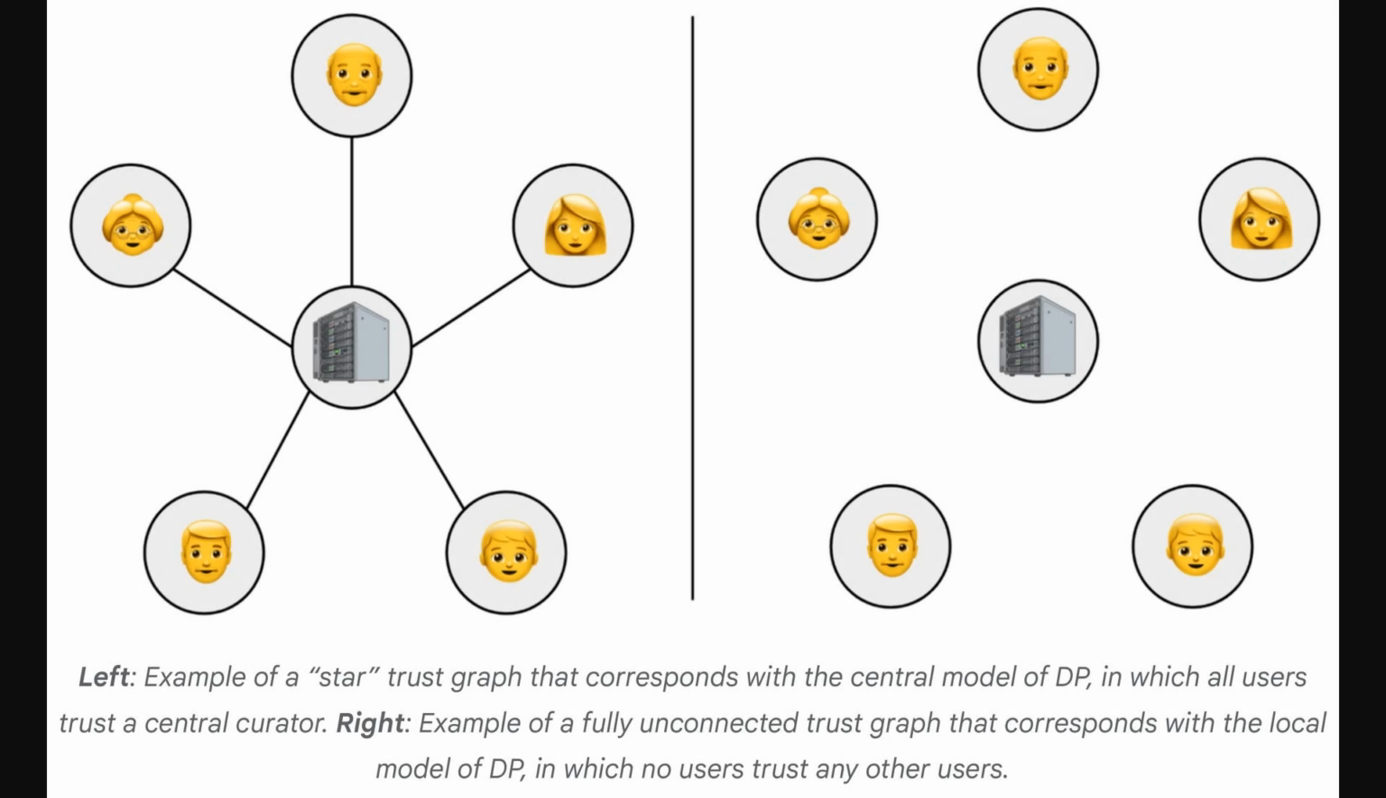Okay, so this figure really helps visualize how trust graph differential privacy fits in with what we already know. On the left, you see a star graph. This represents the traditional central model of differential privacy, where all users connect to and trust a single central curator, like a server, with their raw data. Then, on the right, there's a fully unconnected graph. This illustrates the local model of differential privacy, where users don't trust anyone else, so privacy is handled on each user's device. Trust graph differential privacy can model both of these scenarios, and everything in between.